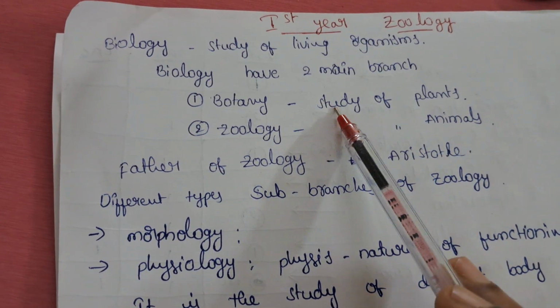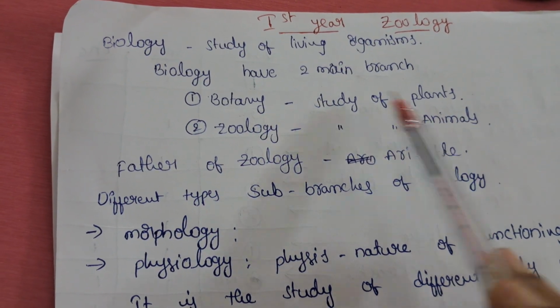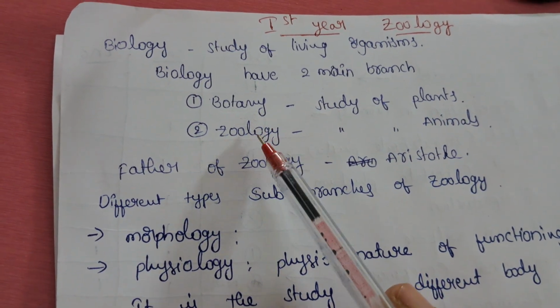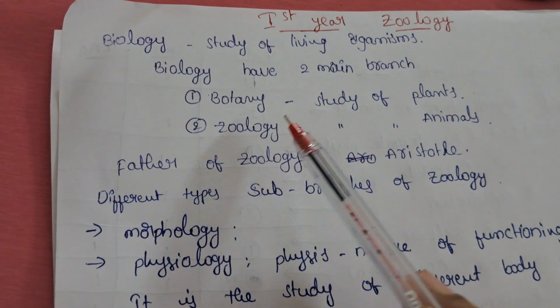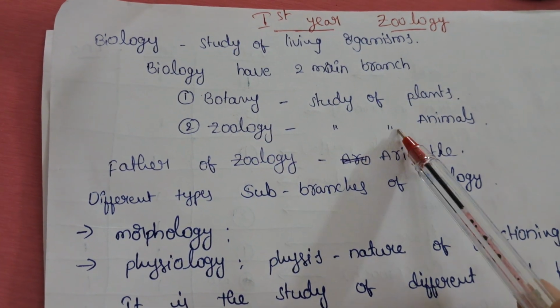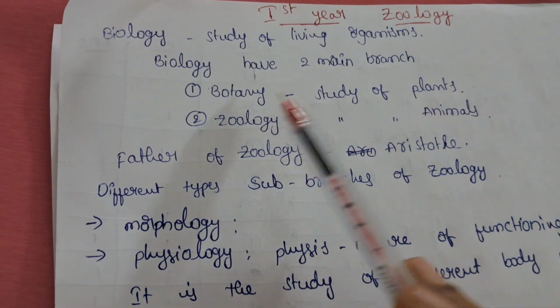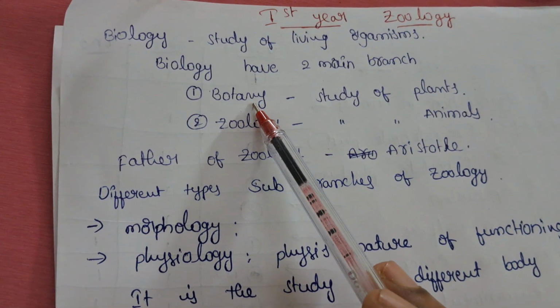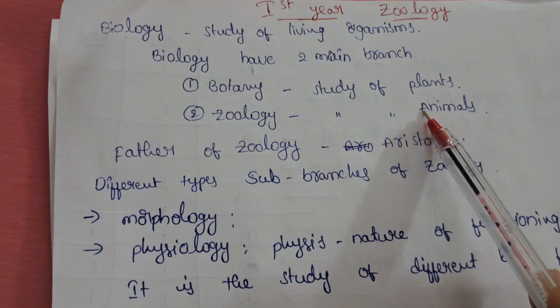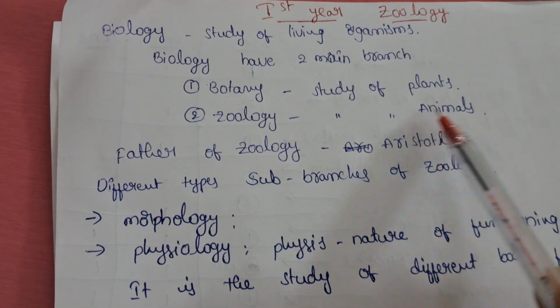The second branch is zoology, the study of animals. In zoology you study only animals.